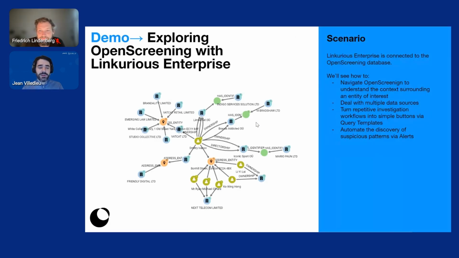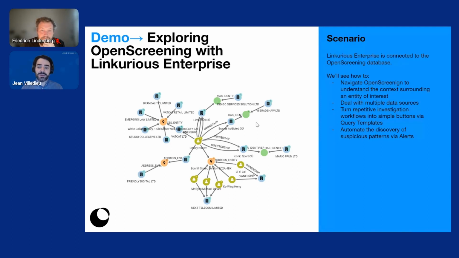So I guess that's it in terms of introducing OpenScreening. What I'd like to do now is a bit of a demo. We are going to explore the data together. We are going to analyze a particular company and try to figure out whether this company is risky or not based on the context surrounding this company. In this process, we'll see a couple of things.